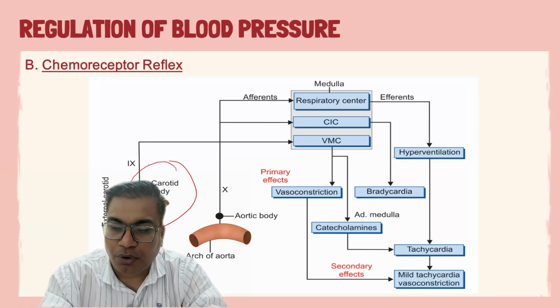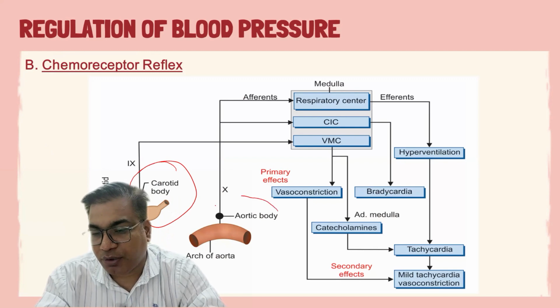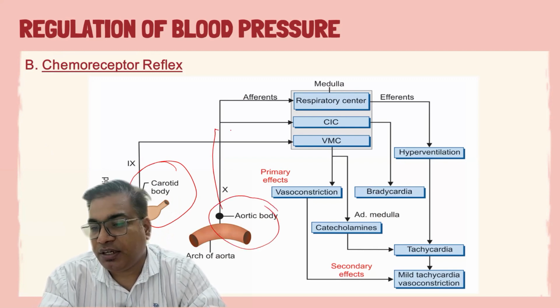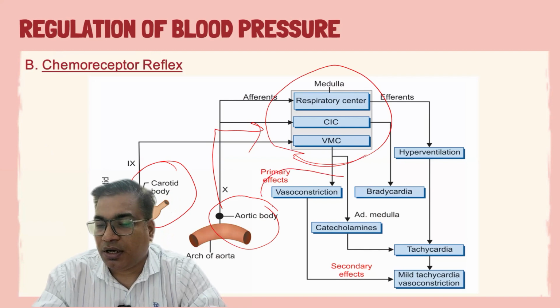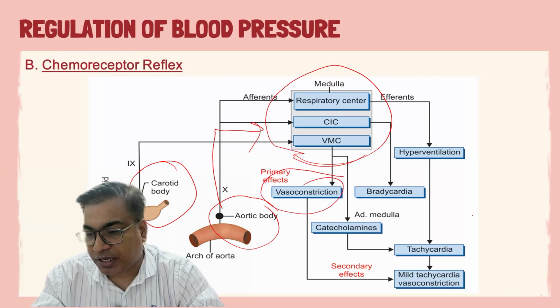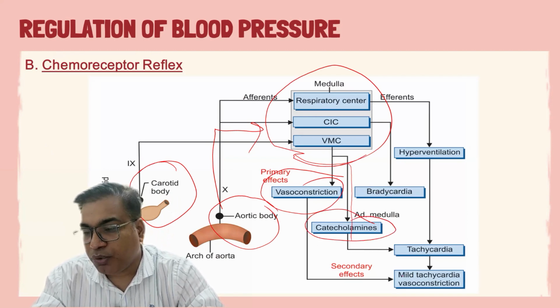These are the carotid bodies where we have chemoreceptors. The aortic bodies send signals to these higher centers, and through various mechanisms like vasoconstriction, some catecholamines are also responsible for the control of blood pressure through the chemoreceptors.